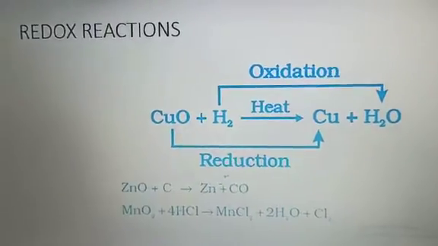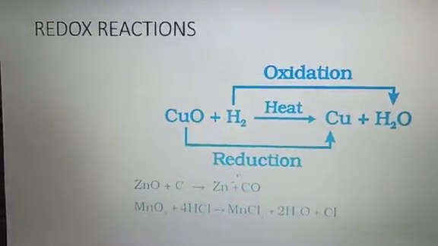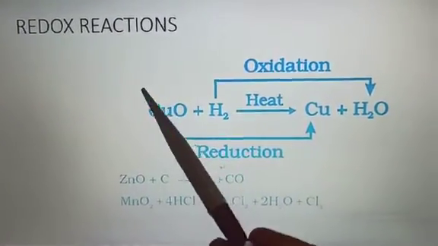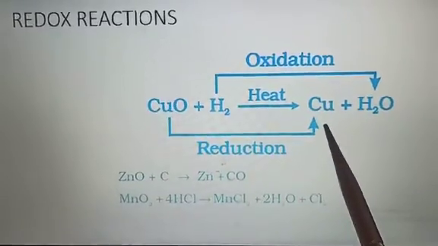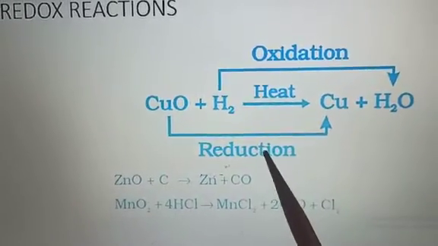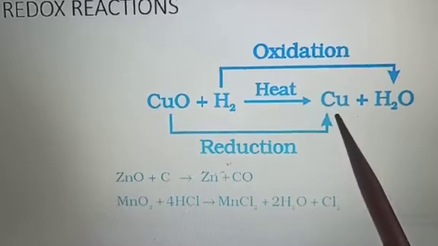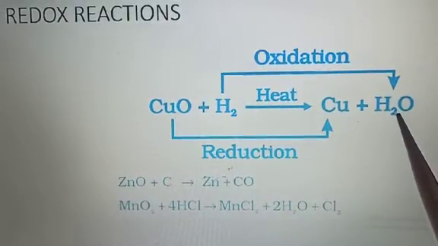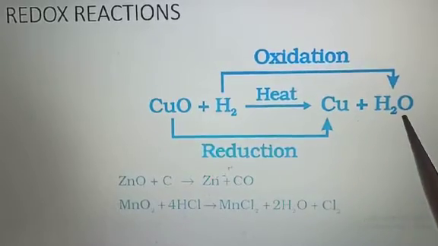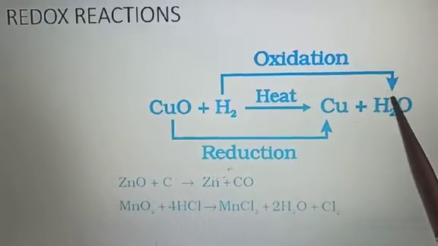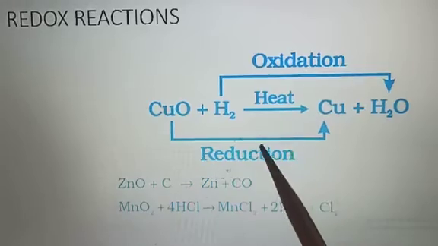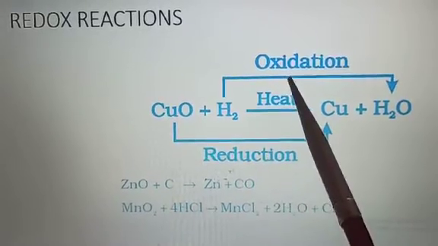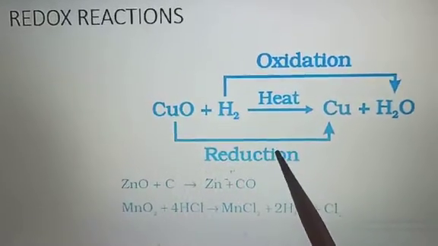With the help of this flow chart, you can understand well what is happening in this reaction. This copper oxide is changing to copper, means reduction takes place here. It is reduced to copper. Hydrogen is being oxidized because it is combining with oxygen. So oxidation takes place here. Means this is a redox reaction in which oxidation and reduction both take place.